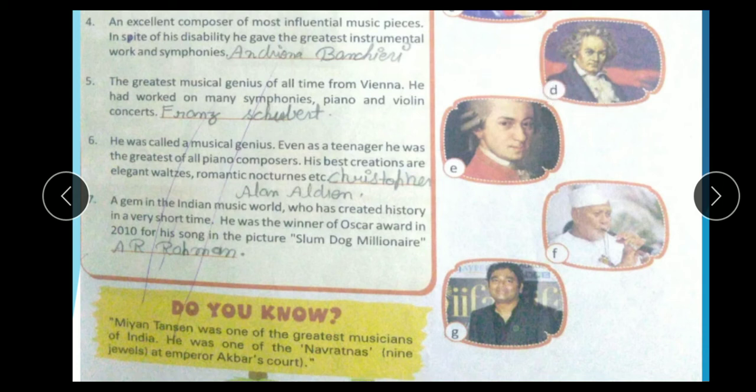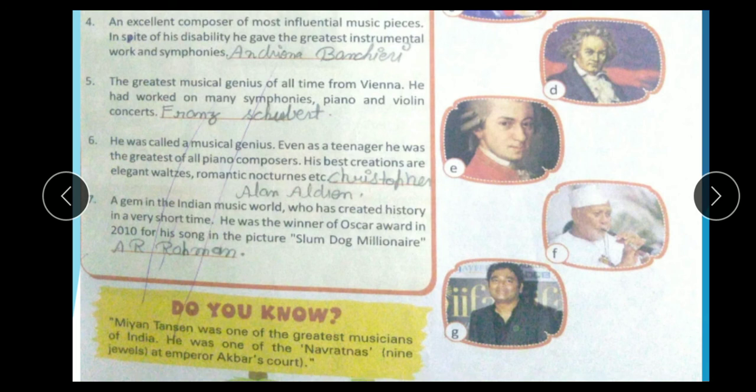Question number 5. The greatest musical genius of all time of Vienna, who worked on many symphonies, piano, violin and concerts. The name of this famous musician: Franz Schubert. Question number 6. He was called a musical genius. Even as a teenager, he was the greatest piano composer. His best creations include waltzes, romantic nocturnes, etc. The name of this famous singer: Christopher Alan Elder.